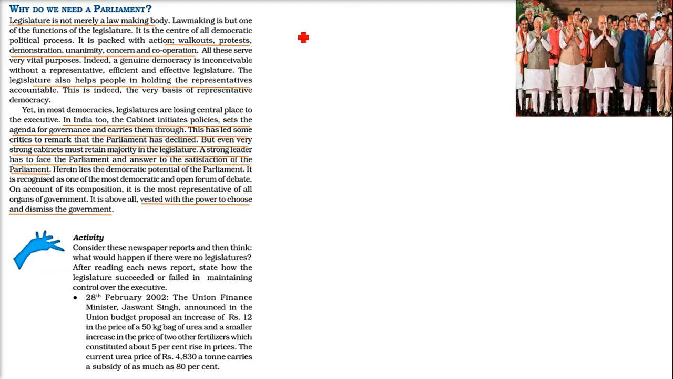First question is, why do we need a Parliament? Why do we need a Lok Sabha or a Rajya Sabha? Why do we need it? First of all, the legislature, where the laws are made, where the rules and regulations for the country are made, is not only the law making body. We have seen Lok Sabha and Rajya Sabha.